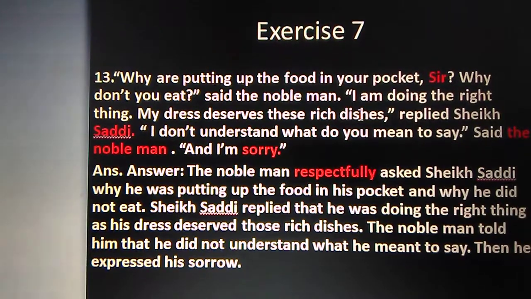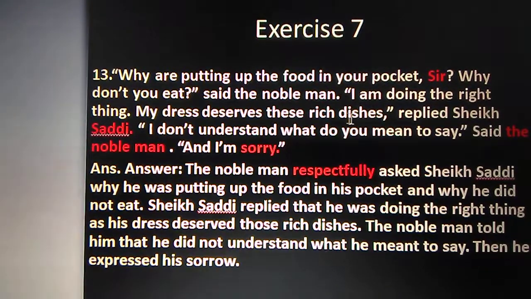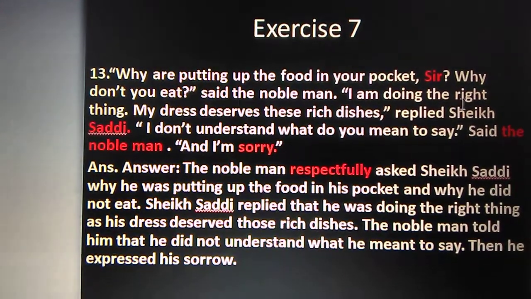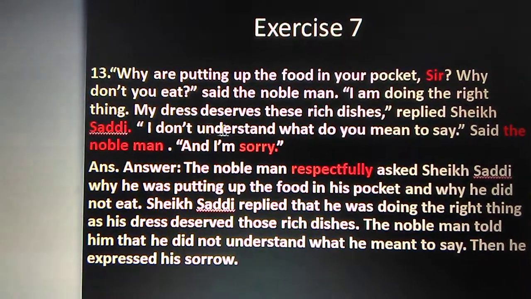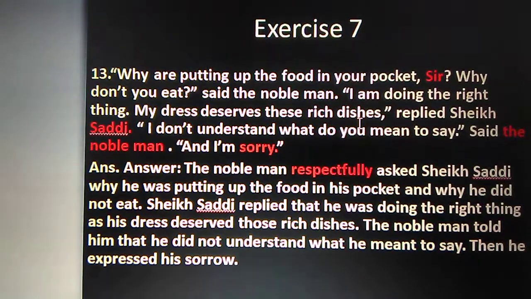Sheikh Shadi replied, it is an assertive sentence, so following the rules of assertive we will do it. I'm doing the right thing. My dress deserves the rich dishes. It is also replied by Sheikh Shadi.